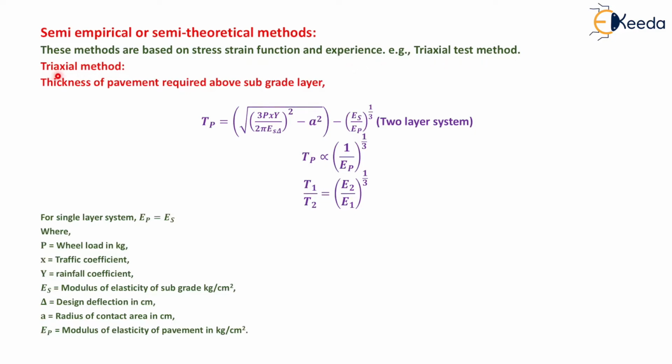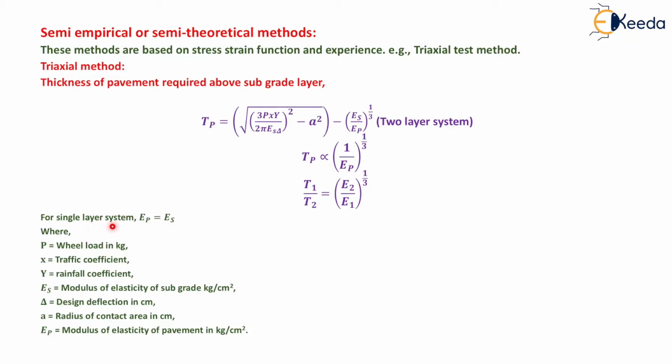Now according to the triaxial method, thickness of pavement required above subgrade layer can be determined by using the formula Tp is equal to under root of 3pxy upon 2 pi Es into delta, whole square, minus a square, minus Es upon Ep to the power 1 by 3. Now Tp is inversely proportional to Ep, so T1 upon T2 is equal to E2 upon E1 to the power 1 by 3.